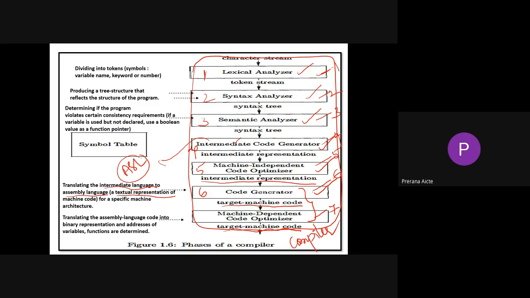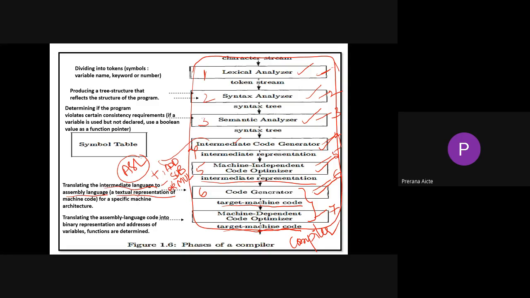For example, if we use the addition symbol plus in our programming language, in assembly level language we need to write it as add. For subtraction we keep minus, but in assembly we use sub. For multiplication we use the star symbol, but here we need to use the keyword mul.